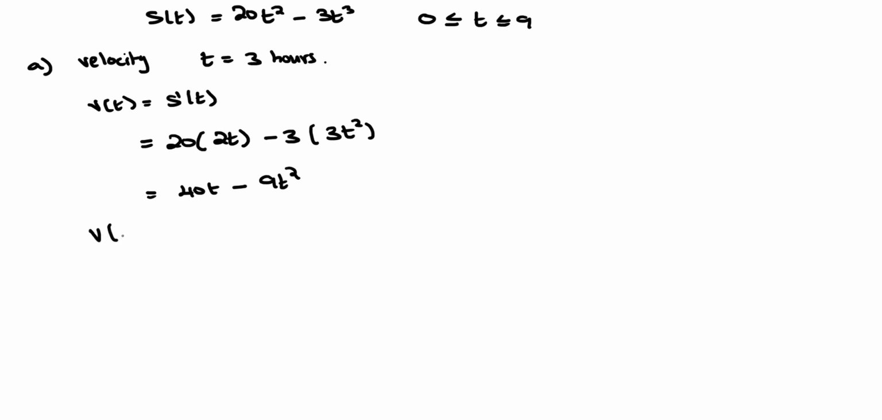Next, we substitute the value of t as 3. So we have v of 3 equal to 40 times 3 minus 9 times 3 squared. Simplify.